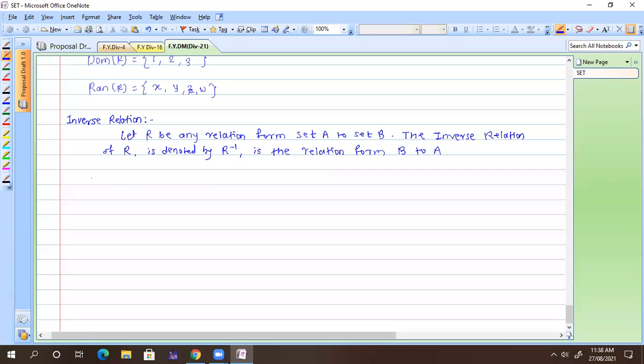That is, if I have my relation R which contains (a, b), where a belongs to A and b belongs to B, then my R inverse is nothing but a relation of the type (b, a), where (a, b) belongs to R. Got it, everyone?